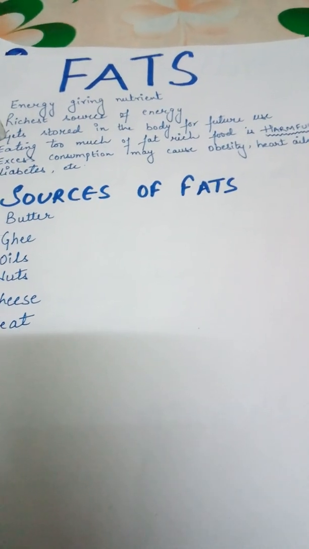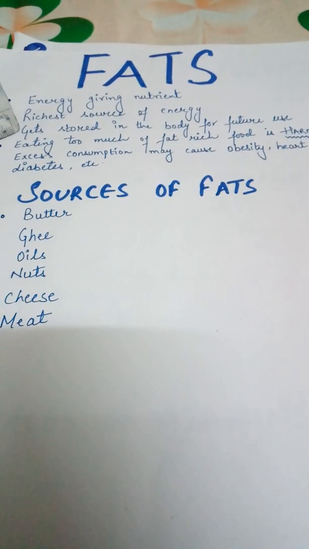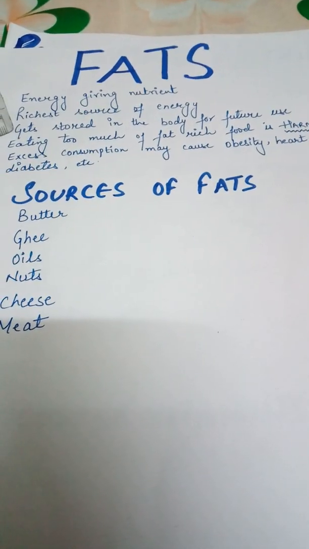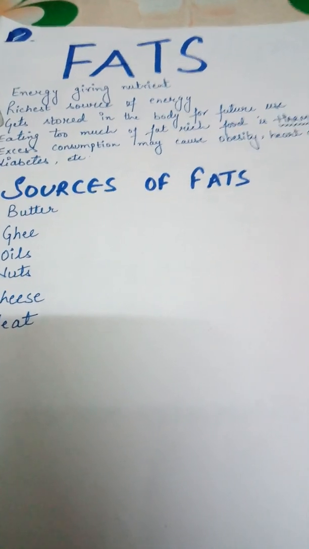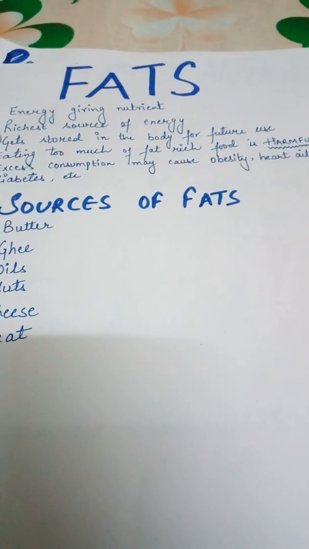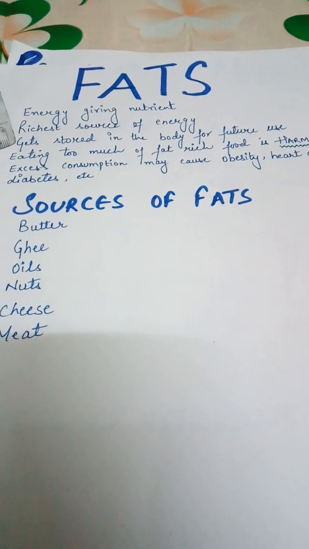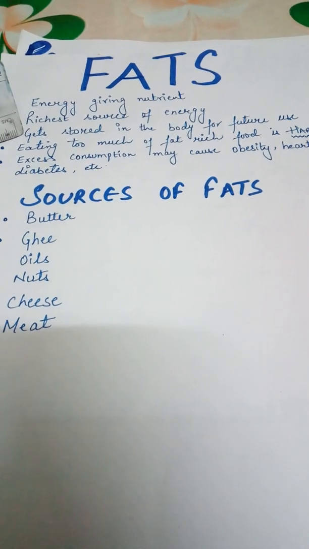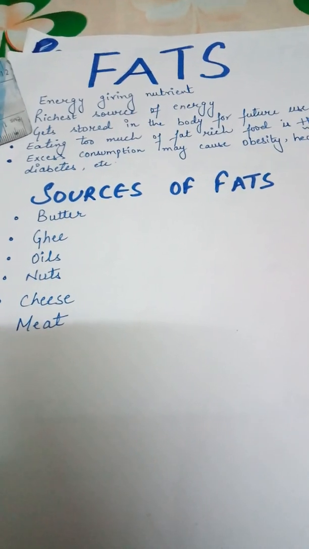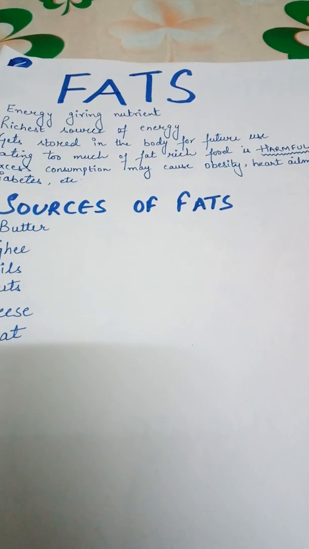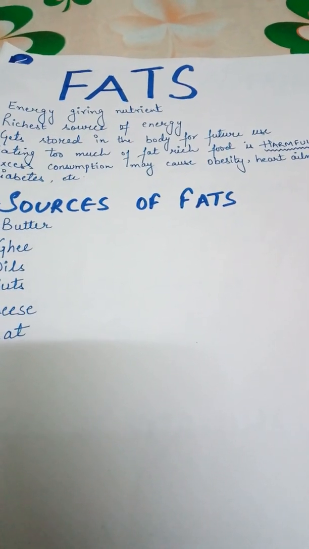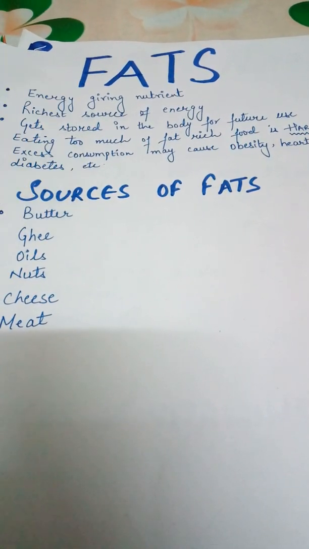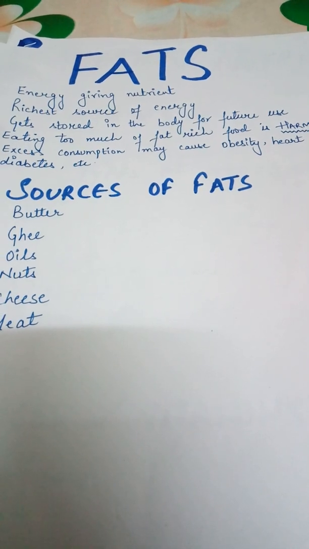Now fats are also stored by our body for future use. So in case of fasting or starvation, the body uses the stored fats to give energy. But fats should be consumed in a limit. Why? Because intake of too much fat is harmful for our body because it gets deposited, and if we do not burn it, we become obese and may also suffer from diseases like diabetes, heart problems, etc. So what is the lesson for us? That we should consume fats in a limit.